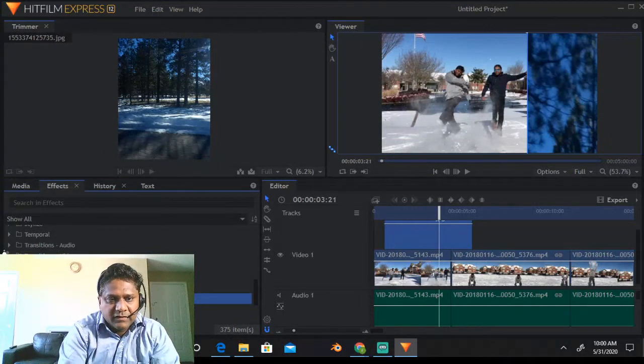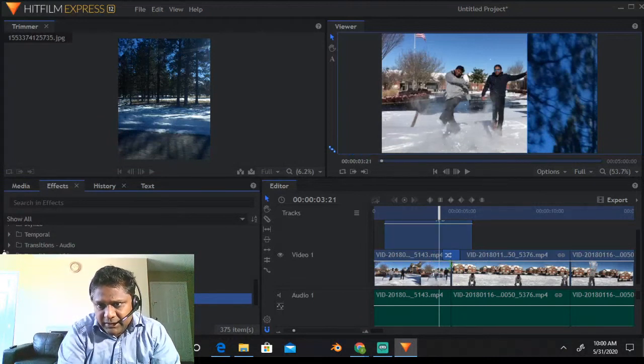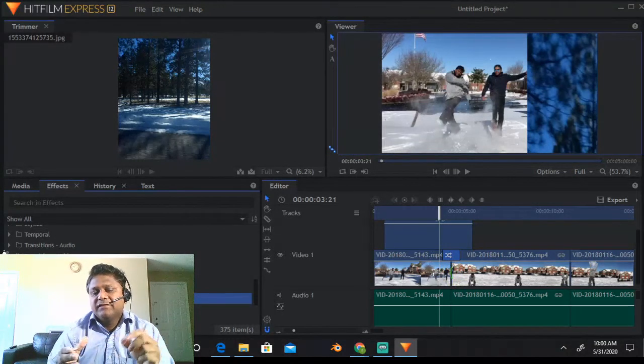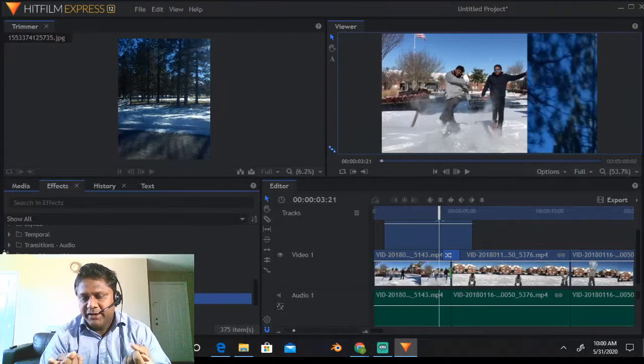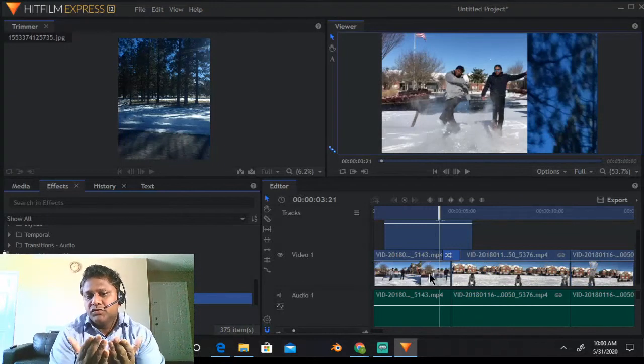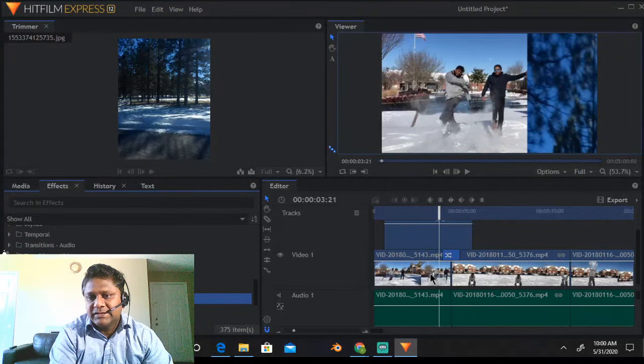I'll just left click on it, drag it, and put it right at the junction where the two videos are meeting. You can do the same thing on an existing video. If you have a single video and still want an effect, you can use the blade tool to cut that part and make the video into two different parts, and then you can add this effect. Let's see how it happens.